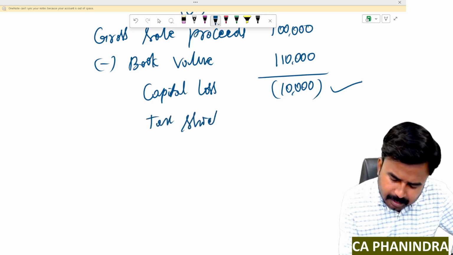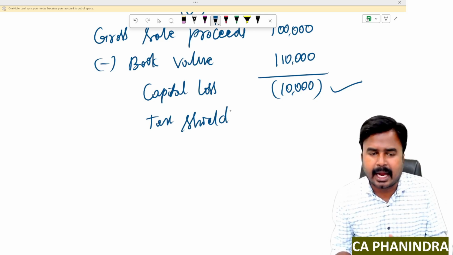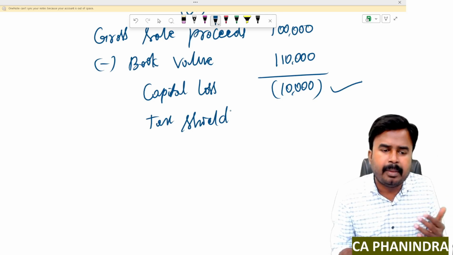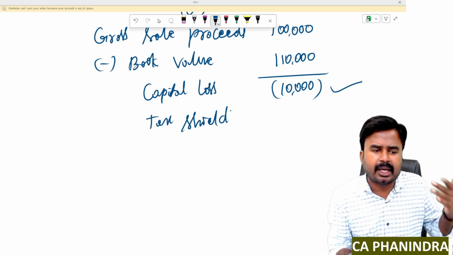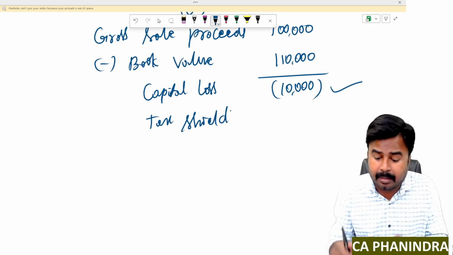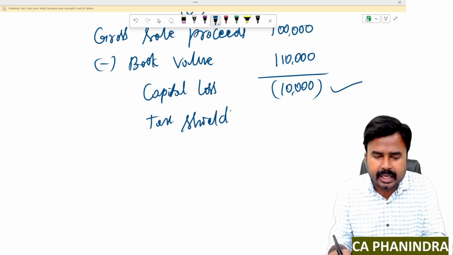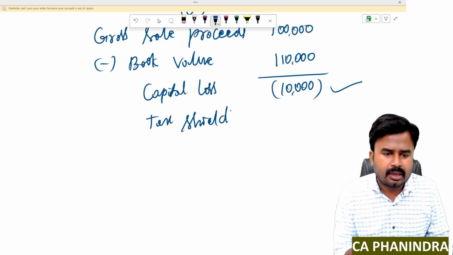Tax shield is nothing but tax saving. Tax saving is nothing but by adjusting this capital loss against the capital gain of other assets, I can reduce my tax liability by not paying tax on that particular capital gain. So I am not paying such capital gain tax on such capital gain by selling other assets, because I am adjusting this capital loss. So recognize such saving here only, just to test the viability of this particular project clearly.